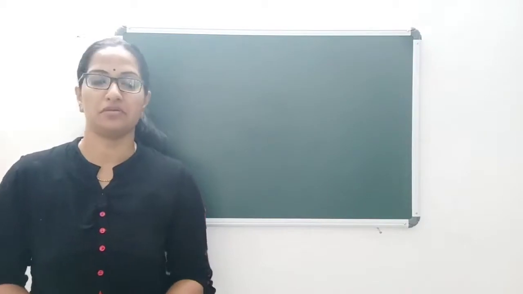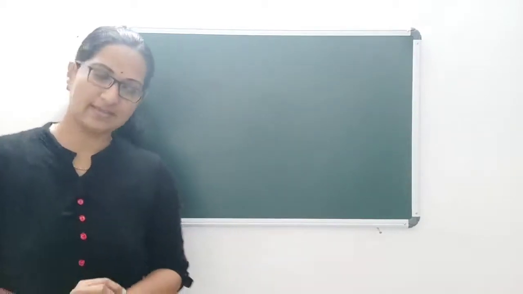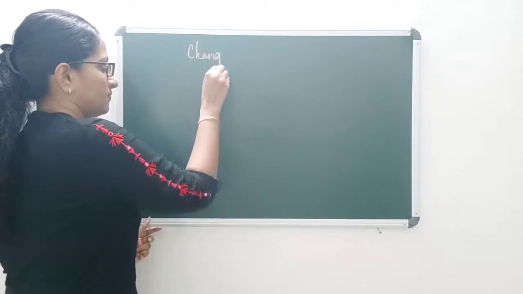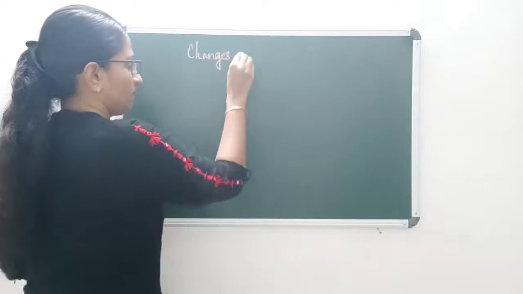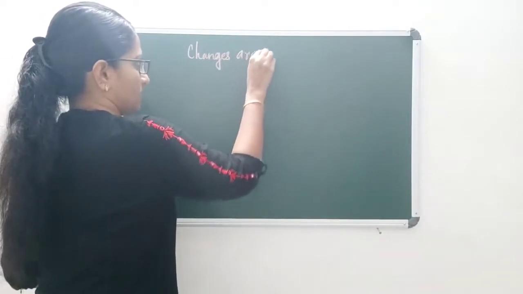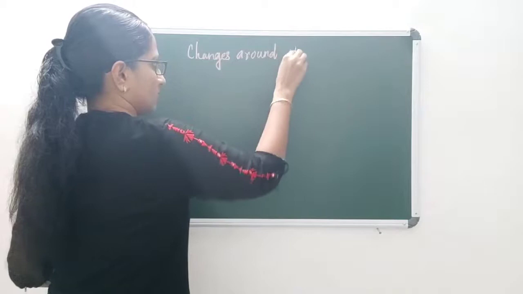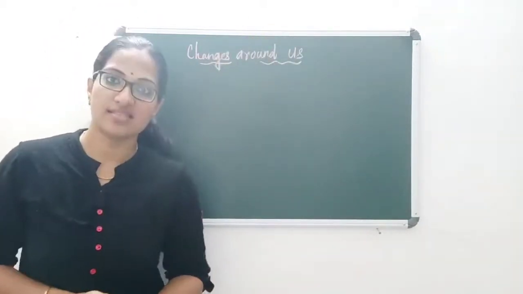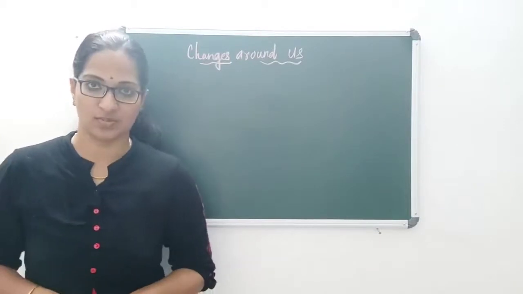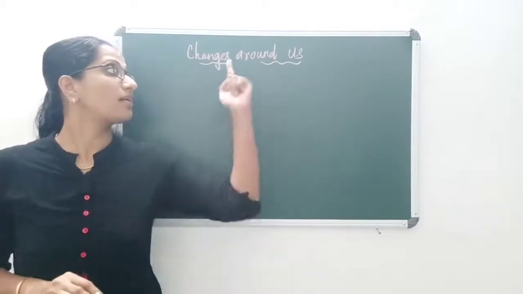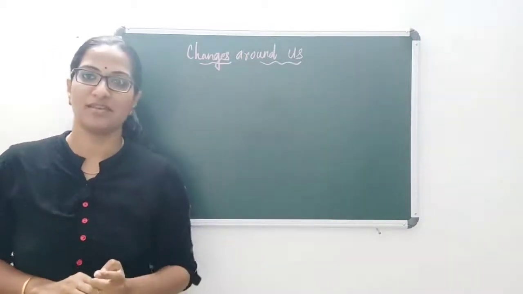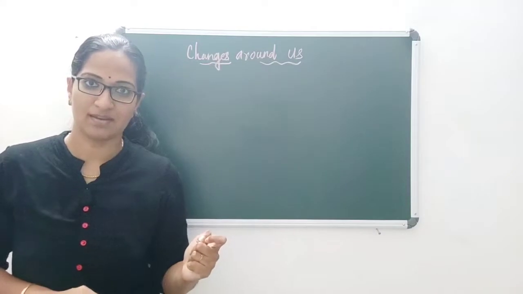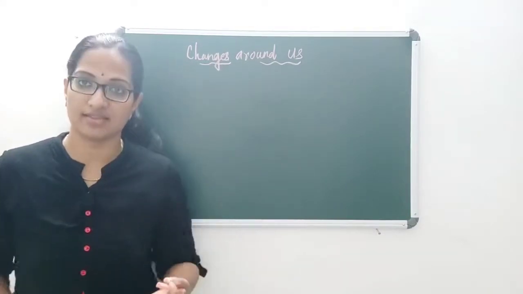Today we are moving on to the 6th chapter, that is Changes Around Us. This is the 6th chapter in your NCERT textbook. When we talk about changes, what kind of changes are there when you look around? You can see different changes.